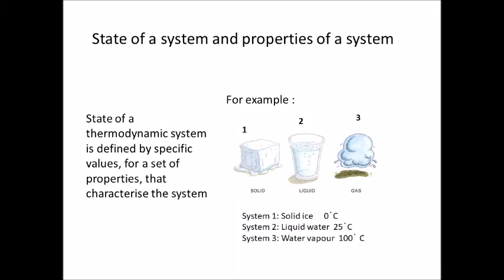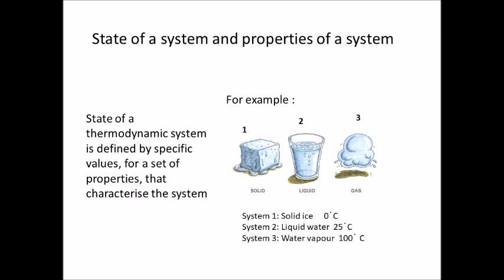Okay, now what is meant by state of a system? We learned first the system, what it is, then we learned about the properties, then we learned about the boundaries. Properties, we are yet to do some more of the properties. We learned about the surrounding. Everything outside the system is called surrounding. The wall between the system and the surrounding is called the boundary. Now we go to state of a system.